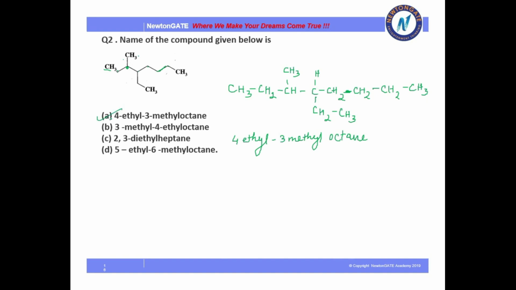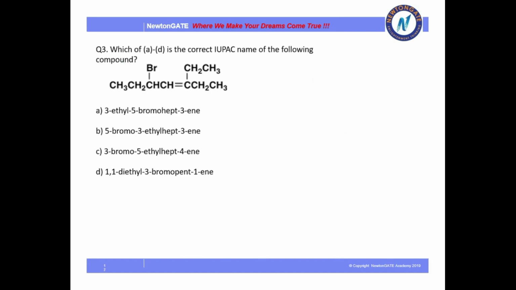I hope you understood these bond line structures. Okay, now let's move to the next question. So this is the structure they are talking about. Here there is one halogen, a double bond, and then an alkyl group. So you have to name it in that particular way. So how will you name it?